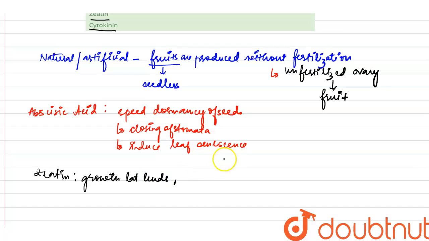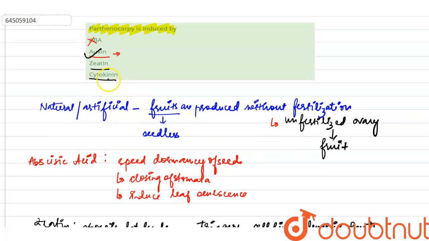When it is sprayed on the meristem, it triggers cell division, which helps in the production of bushier plants. So this option is also wrong.